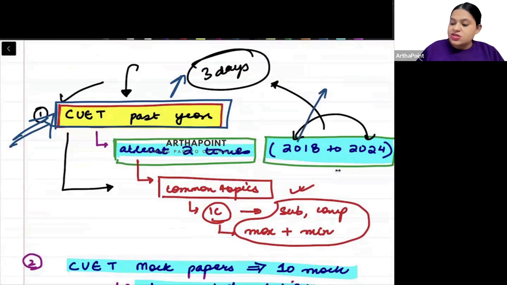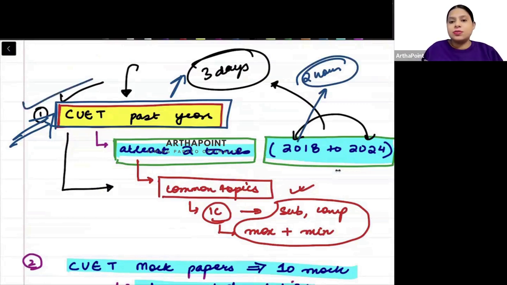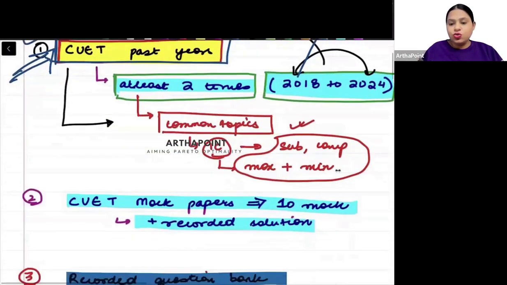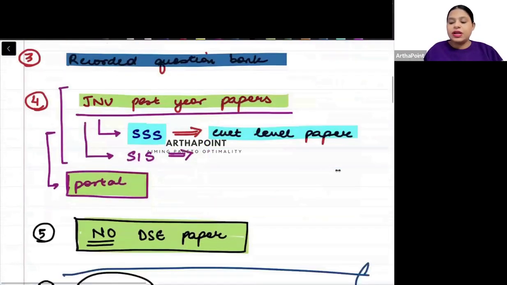Assume that one paper takes 2 hours. So how many papers are there? 6, 7 papers. It should not take more than 2 days for you to complete this CUET paper, right? So go ahead and do this first and then do the remaining part.